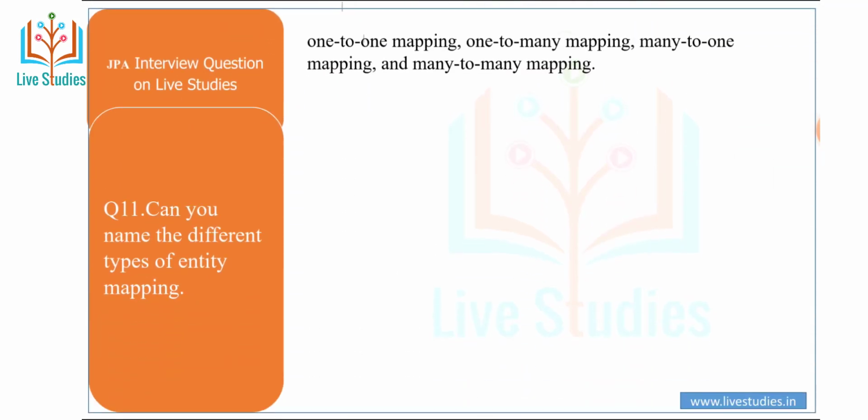Another question is, can you name the different types of entity mapping? One to one mapping, one to many mapping, many to one mapping, and many to many mapping.